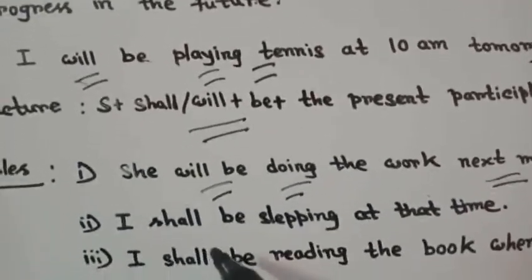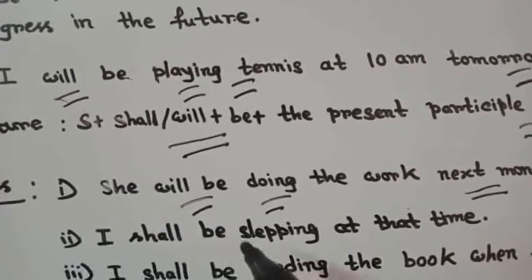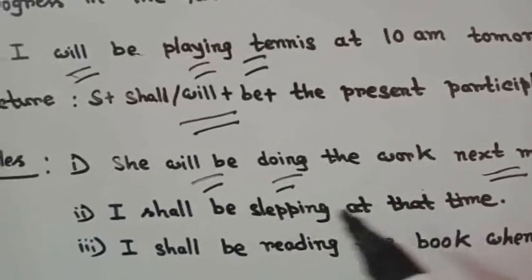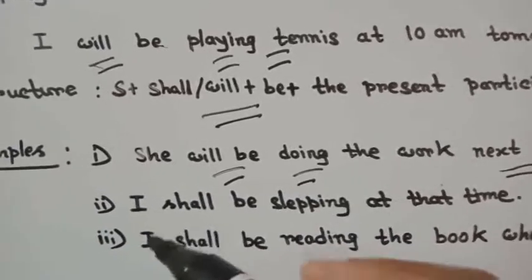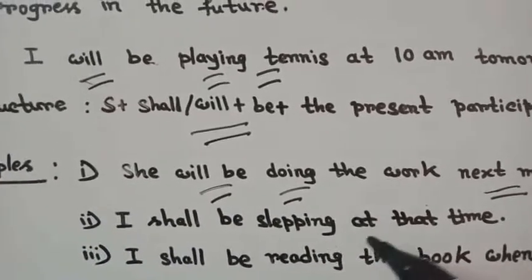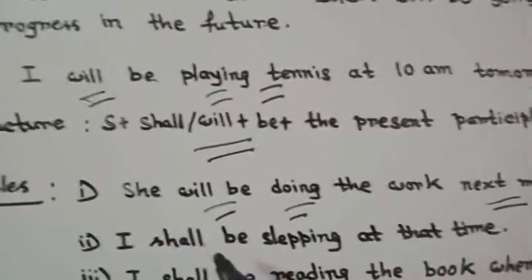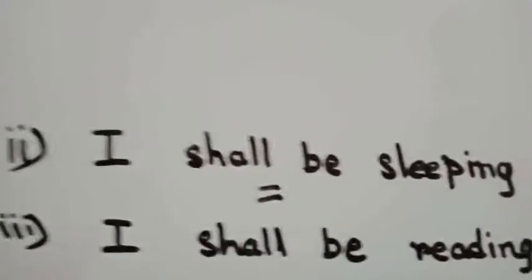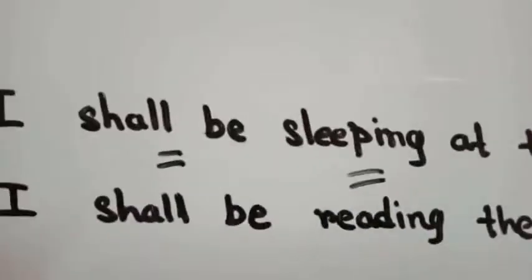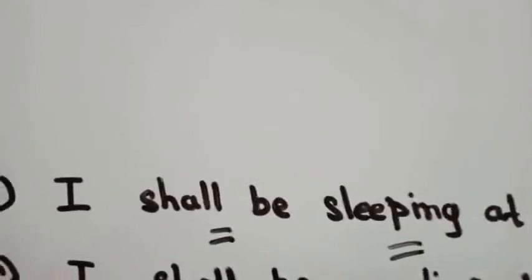Now see the next example, I shall be sleeping at that time. So at that time the action sleeping will be continuing. Here as helping verb I use shall be, and then sleep with ing, that is the present participle form. So this is an example of future continuous tense.